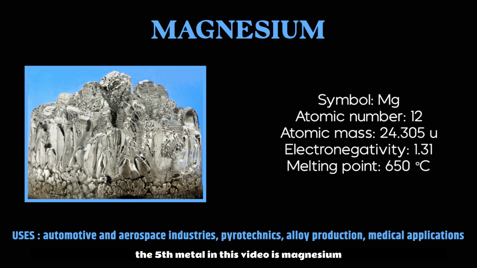The fifth metal in this video is magnesium. Magnesium is a chemical element with the symbol Mg and atomic number 12. It is a shiny gray metal having a low density, low melting point, and high chemical reactivity. Magnesium is used for lightweight parts in the automotive and aerospace industries, pyrotechnics, alloy production, medical applications, and construction due to its low density, high strength, and excellent chemical reactivity.